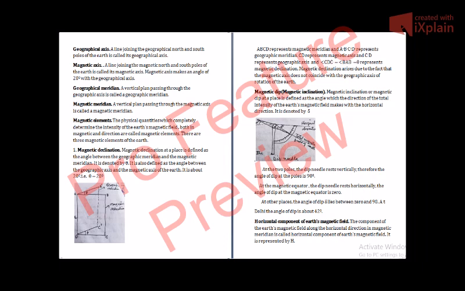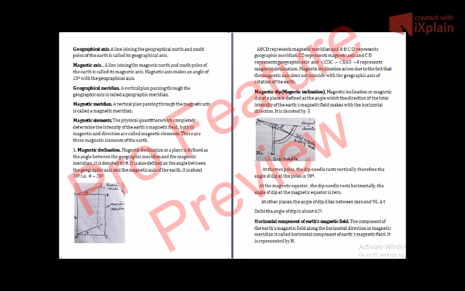This angle is known as magnetic inclination. So what is magnetic inclination? The direction of this needle will show you the total intensity of the magnetic field, whereas this horizontal line represents the horizontal direction. So the angle between the horizontal direction and the total magnetic field is del.